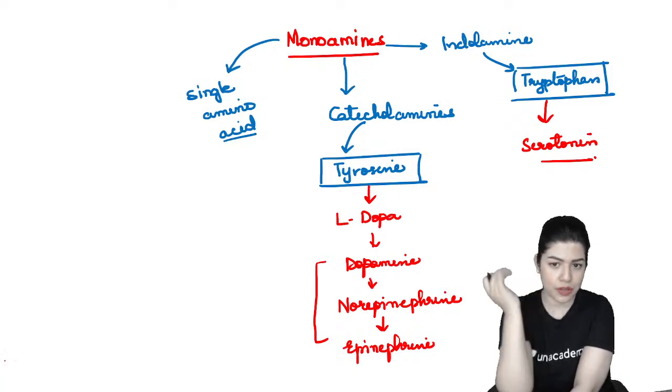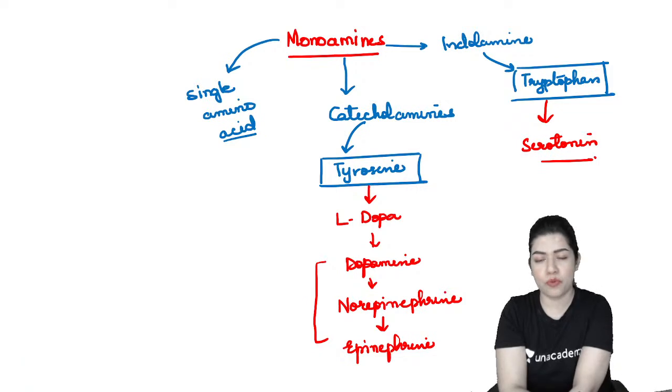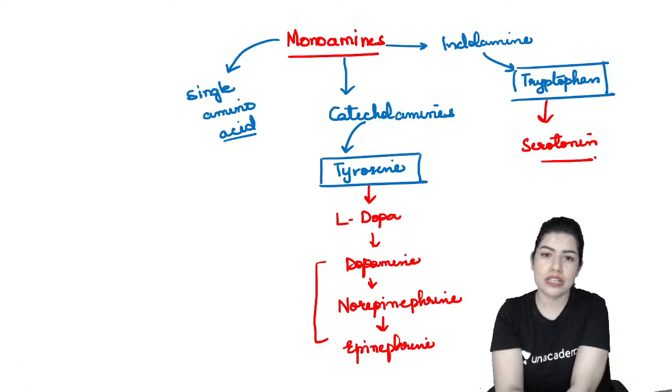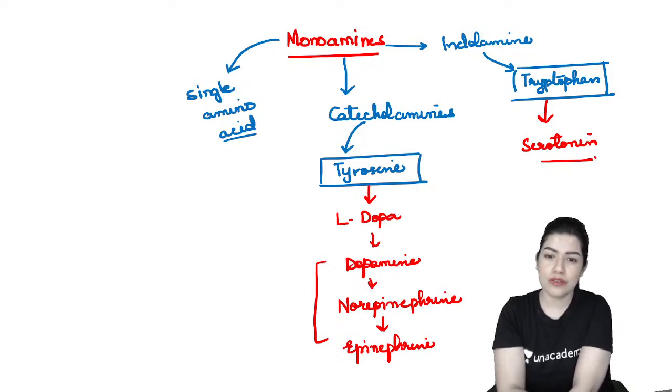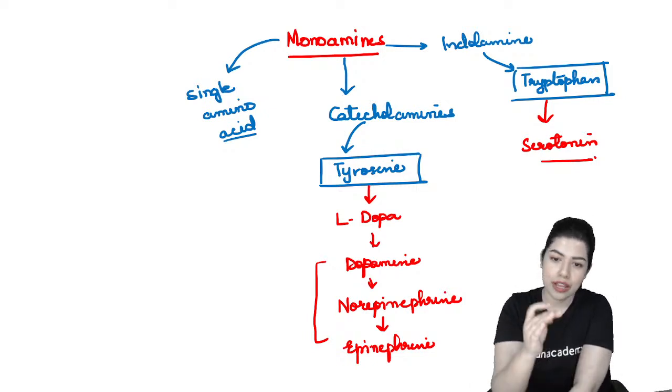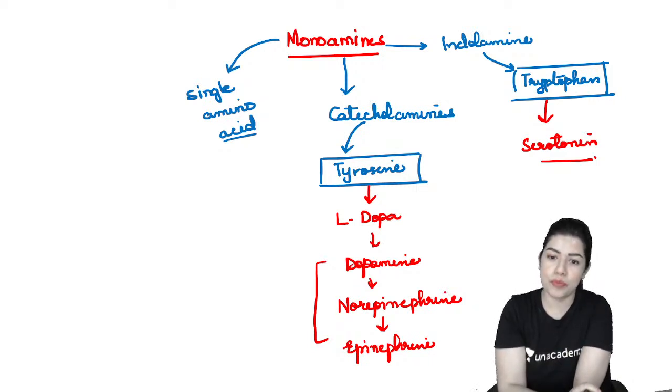Any doubts here? Please let me know. This is quite simple actually. We've done this before as well. Monoamines simply means that these neurotransmitters are made from a single amino acid. Catecholamines are those made from tyrosine, so here you have dopamine, norepinephrine and epinephrine. The same substance, L-DOPA, is synthesized into dopamine. Dopamine then converts into norepinephrine, and then that converts into epinephrine.